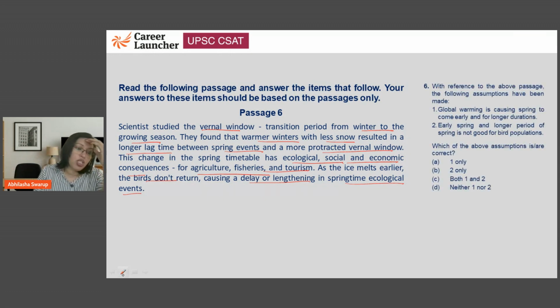Let's take a look at our question. What are the assumptions here? The first one, global warming is causing spring to come early and for longer duration. Can we really say that is causing spring to come early? Yes. Also lengthening in springtime ecological events, so therefore one is valid. Let's look at the second one. Early spring and longer period of spring is not good for the bird population. We don't know if it is good or not. So therefore not two. So one will be the only one that will be right.